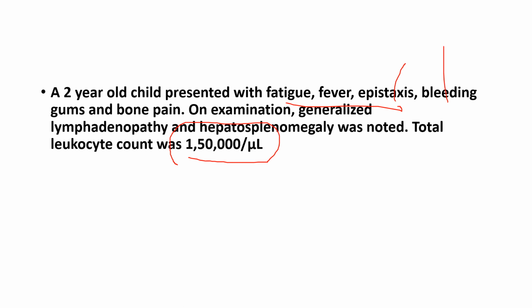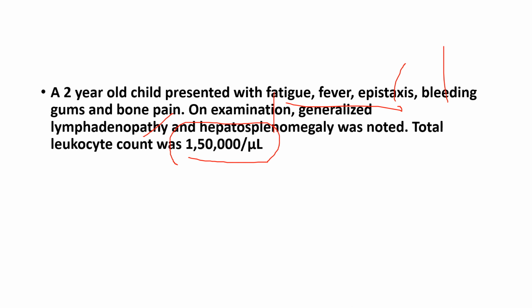So once epistaxis and bleeding gums are there, your answer is definitely acute, because that means that the platelet count is very less than 50,000, severe thrombocytopenia. So this answer is ALL. And to confirm this, have they given anything else? They have not given about meningeal involvement or this, but just based on these things, I can definitely tell that it is ALL.